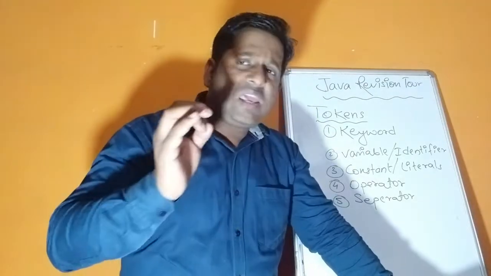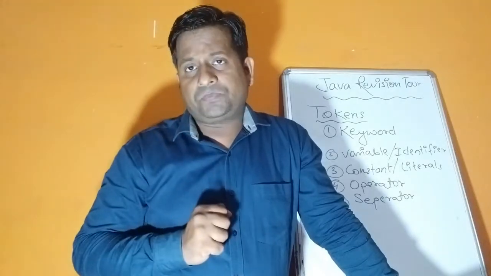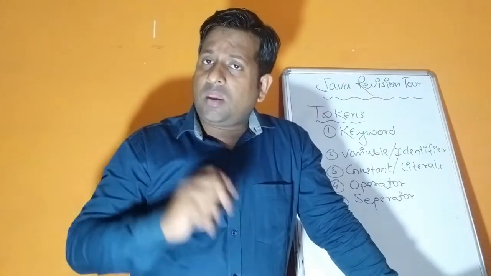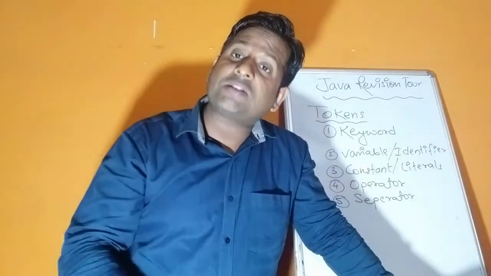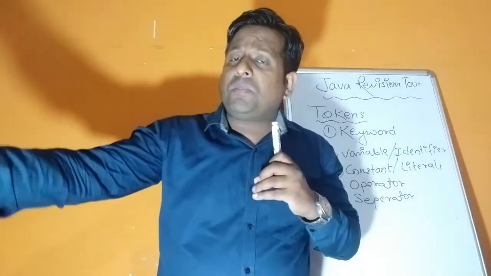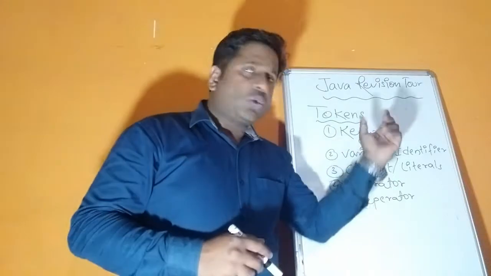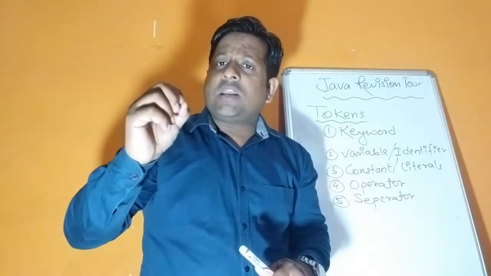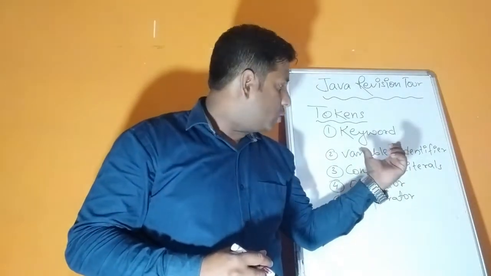First I wrote is keyword. Now what is keyword? Keywords are inbuilt words with inbuilt meanings. If the keywords are written in a small letter, you have to remember and you have to write as a small letter only. You cannot change. Keyword has a meaning and that meaning is known to the compiler. So we are not allowed to change the keywords alphabetical sequence. So there are total 50 keywords in Java. So after keywords, next I wrote is variable.